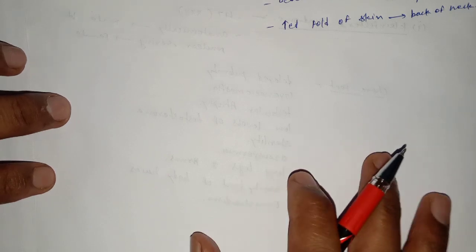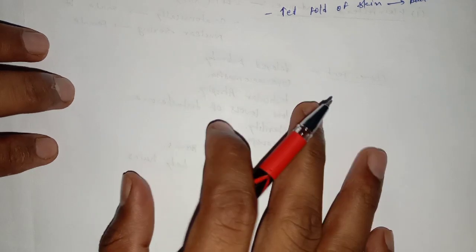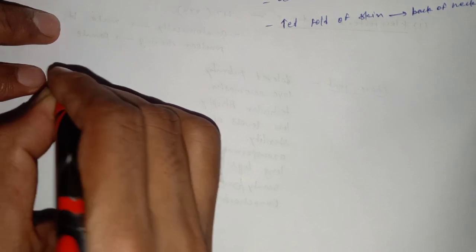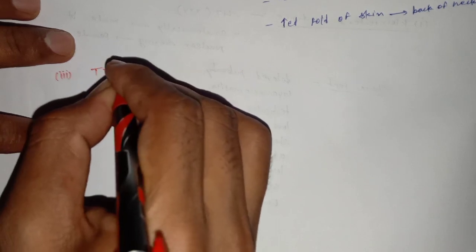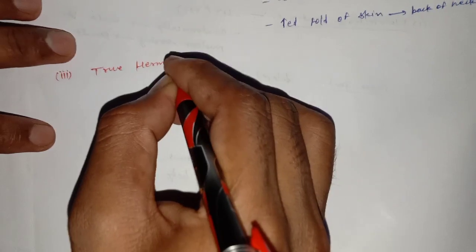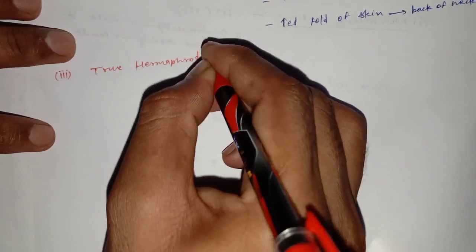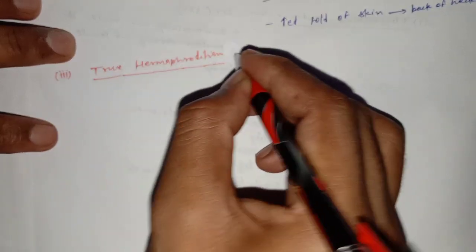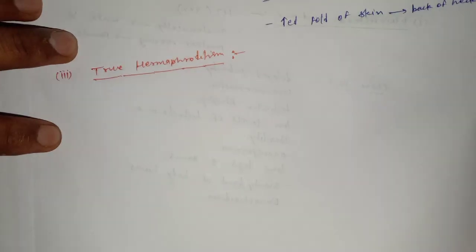Now we talk about the third disorder, which is true hermaphroditism, the third disorder which causes intersex.